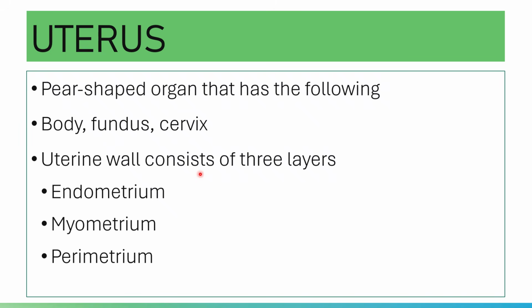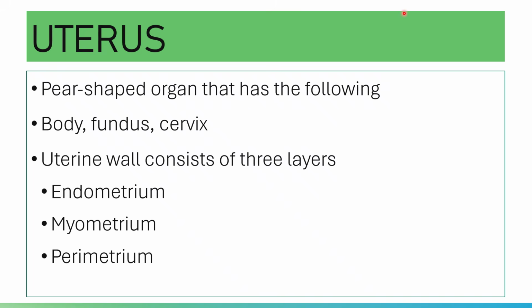And then the cervix is the lowest part of the uterus. It is barrel-shaped and separated from the body of the uterus by a constriction called an isthmus. That is for your body, fundus, and cervix portions of the uterus.